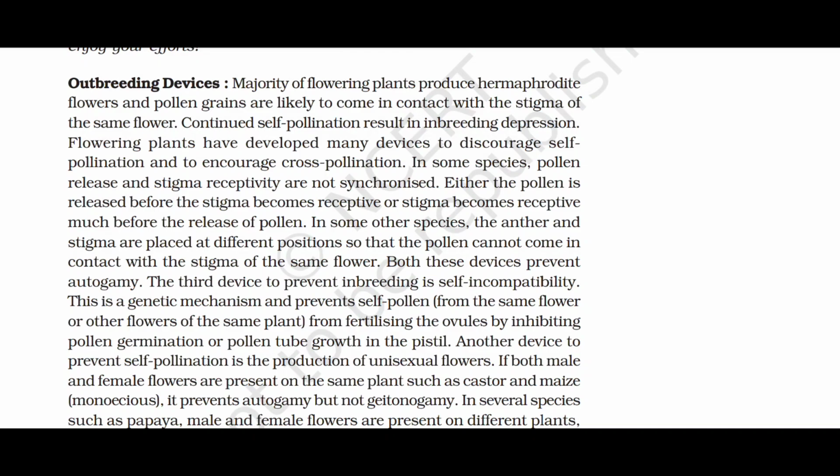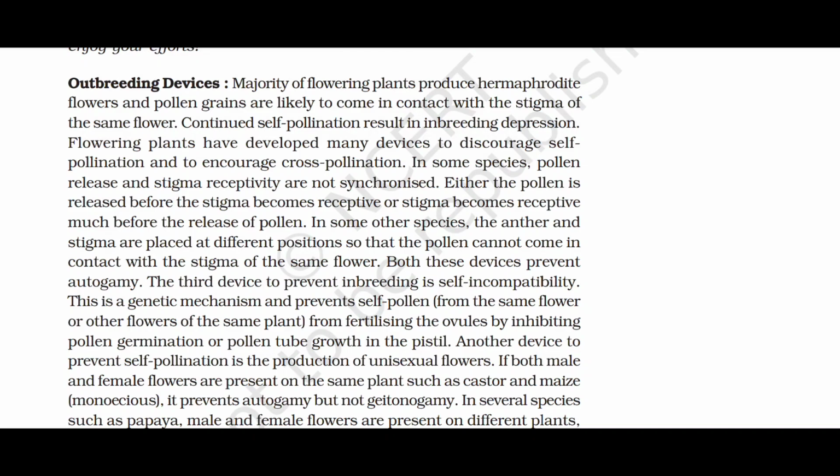The third device to prevent inbreeding is self-incompatibility. This is a genetic mechanism and prevents self-pollen from the same flower or the other flowers of the same plant from fertilizing the ovules by inhibiting pollen germination or pollen tube growth in the pistil.